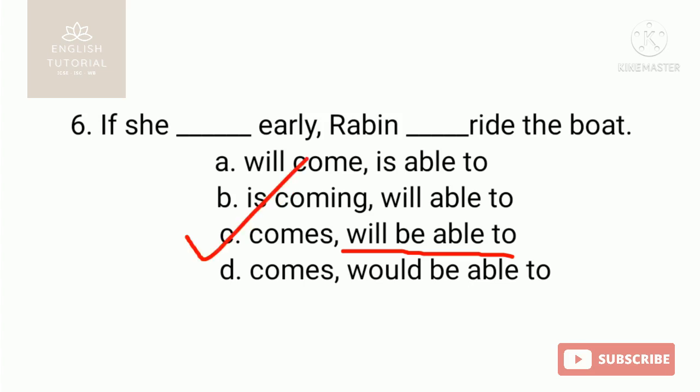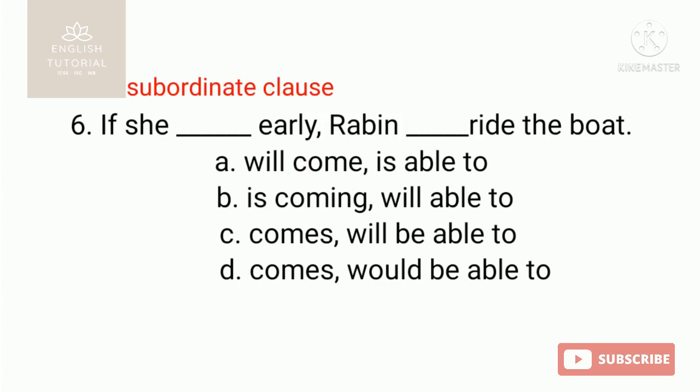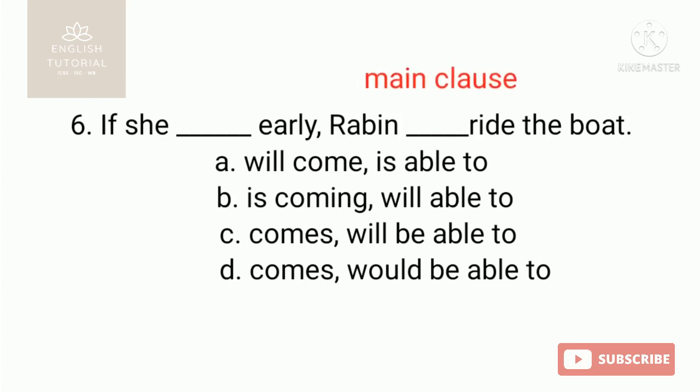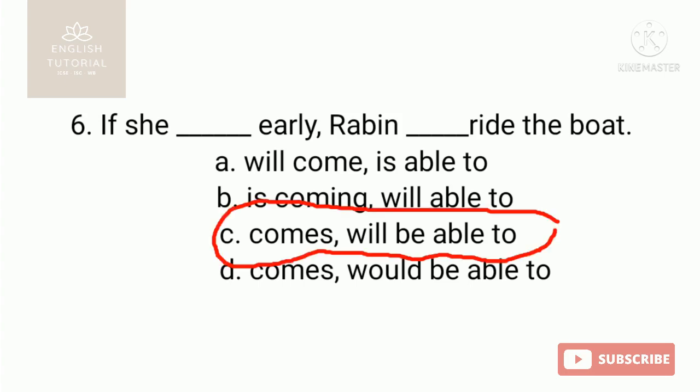Okay. So what have you learned here? There, the if clause, that is the subordinate clause, has comes, then the main clause will be, as comes is present, future indefinite.